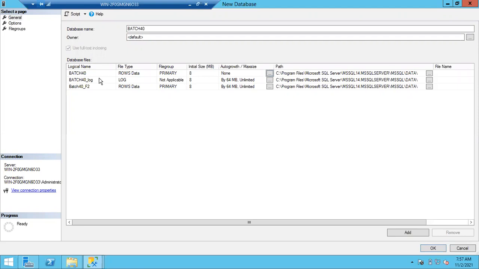So to overcome these kinds of situations, we will have a log file. Whatever data you are inserting from the application will first be inserted in your log file temporarily. Once the data is completely moved from your log file to the data file, that is called commit. The data will be moved from the log file to the data file at regular intervals.